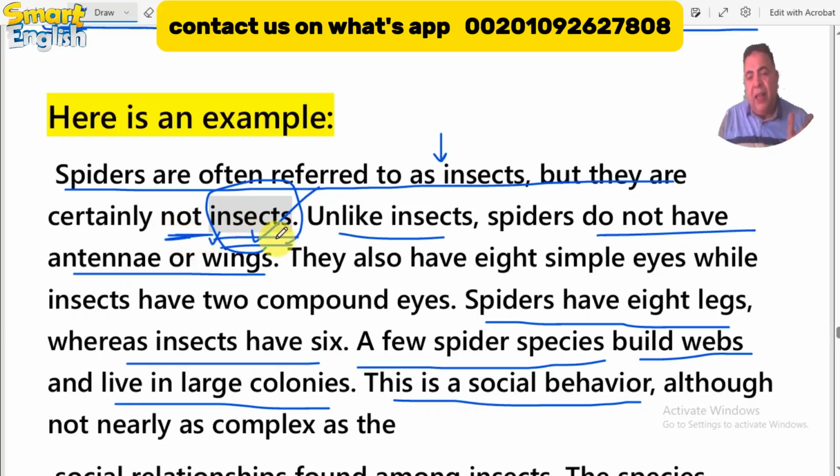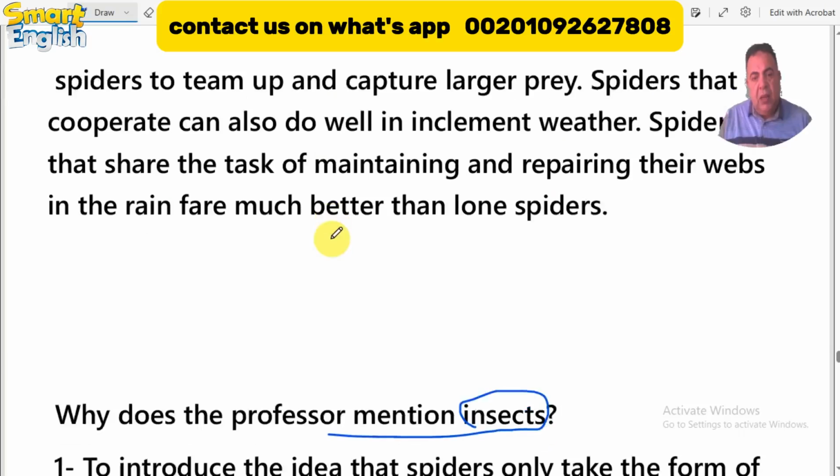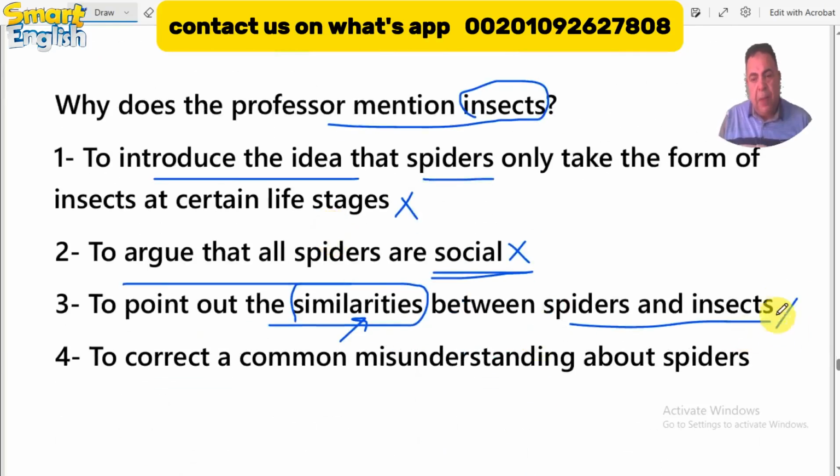You can find here that the writer wants you to reach another understanding about whether spiders are insects or not, because there is a big difference between spiders and insects. So I think it is not right here, number 3.